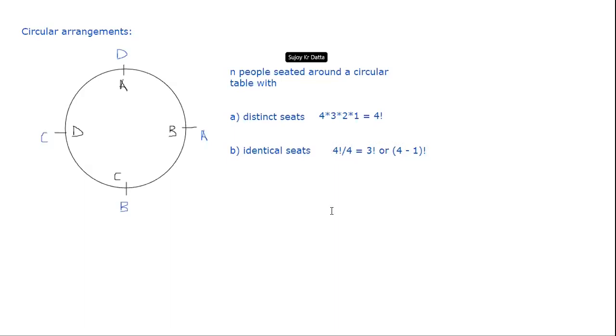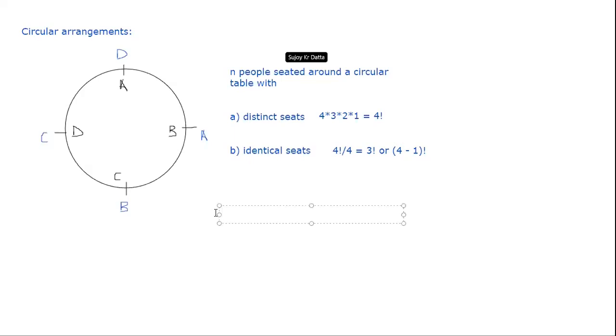An alternative way of explaining this is to decide the starting position: you put one of the 4 people in one of the seats. Let's say you put A in the top seat. So that's now the starting point. You have defined it. Now you rearrange the remaining 3 people. So that's why it should be 3 factorial, not 4 factorial.